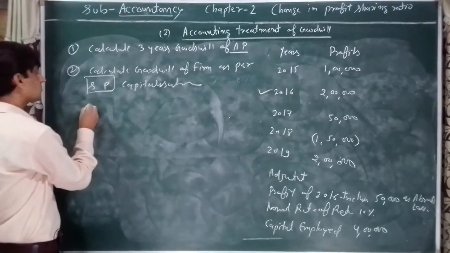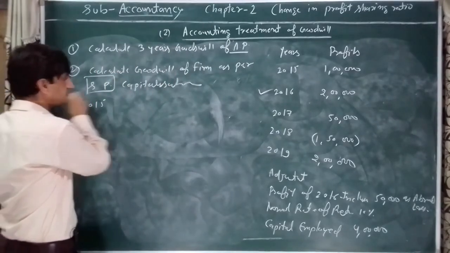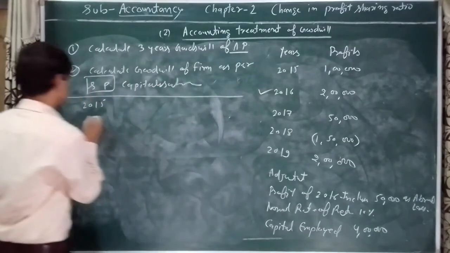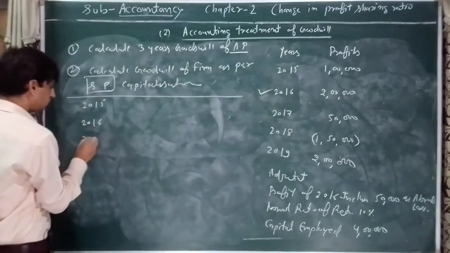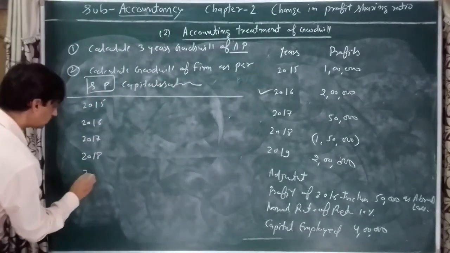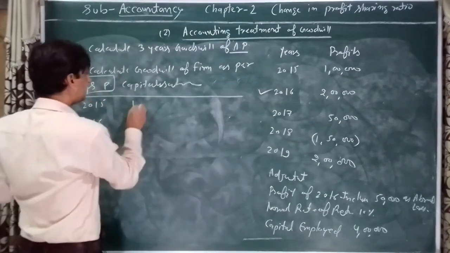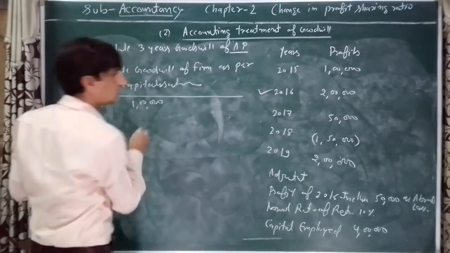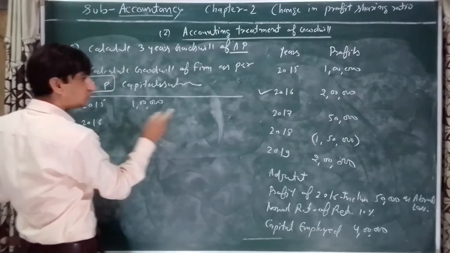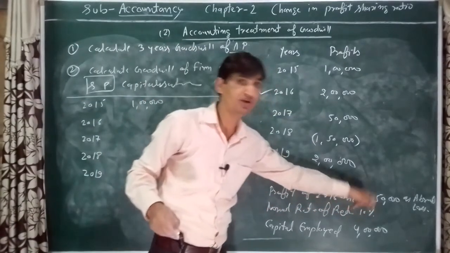2015, 2016, 2017, 2018, 2019. The profit given is 1 lakh. Profit of 2016 is 2 lakh, and the adjustment is required, 50,000 will be added back.